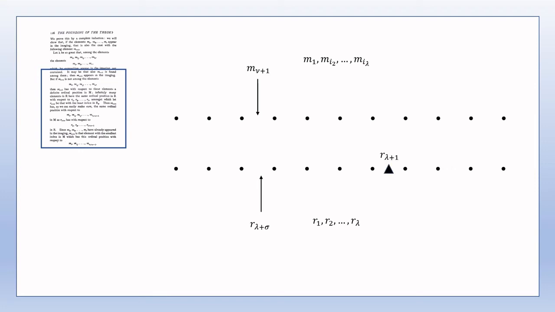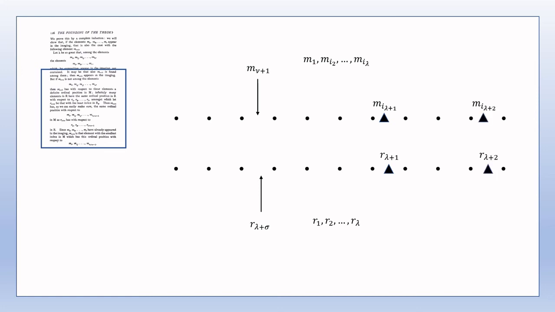So suppose, for example, that r_{λ+1} is in the indicated position. Then by the correspondence, r_{λ+1} corresponds to m_{i(λ+1)}, and that m_{i(λ+1)} has the same ordinal position to m_{i1}, m_{i2} up to m_{iλ} that r_{λ+1} has to r_1, r_2 up to r_λ. If we include both r_{λ+1} and m_{i(λ+1)} in the diagram, we see that in fact m_{ν+1} has the same ordinal position to m_{i1}, m_{i2} up to m_{i(λ+1)} as r_{λ+σ} has to r_1, r_2 up to r_{λ+1}.